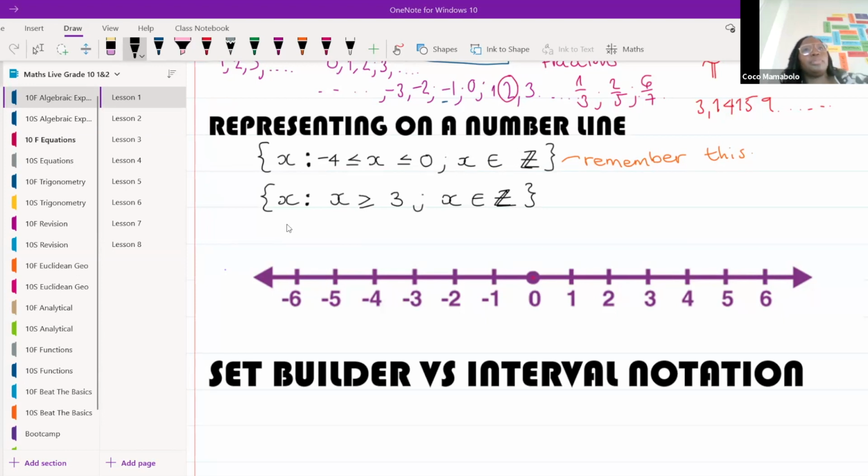You can type this in the chat. Anybody got an idea? Which number are we going to start at? Give me a range of numbers. What numbers would we do?